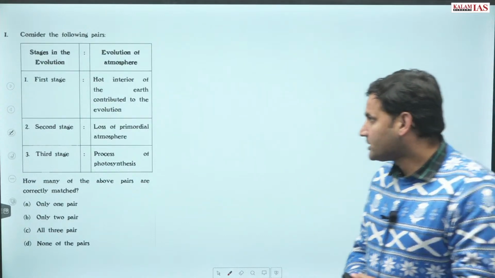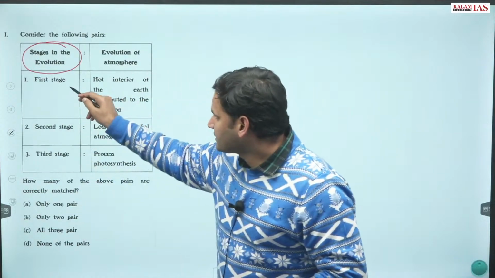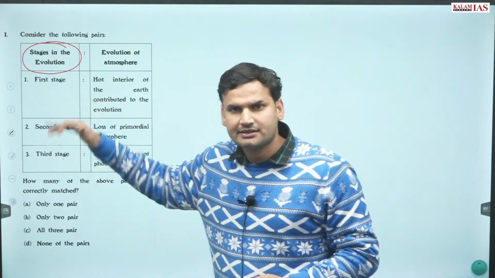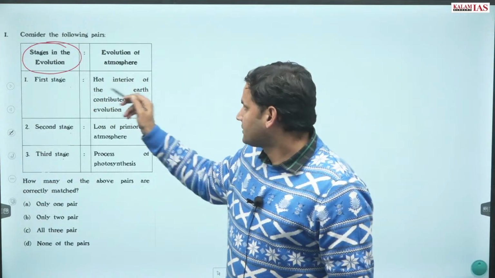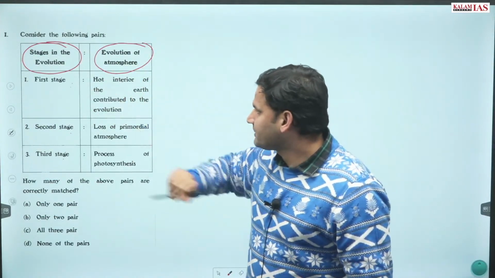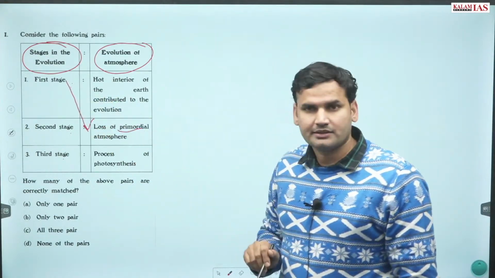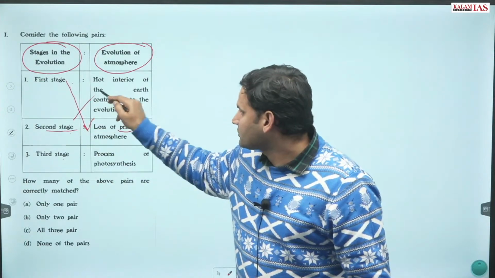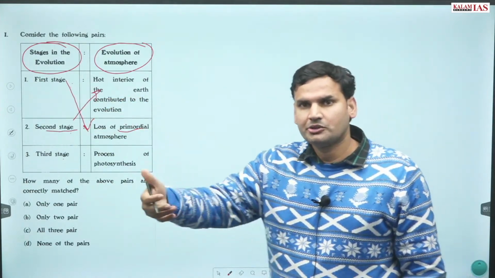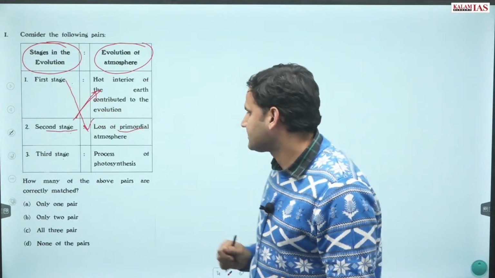Now question number 1 was with regards to stages in the evolution. First stage, second and third stage. What were the stages in the evolution of Earth? If you see the description, first stage was basically loss of primordial atmosphere, and in the second stage it was the hot interiors because of the continued volcanic activity, right? So basically they have mismatched this.